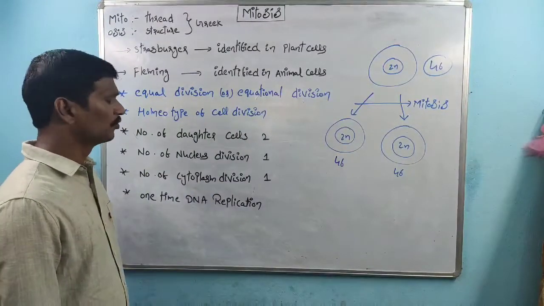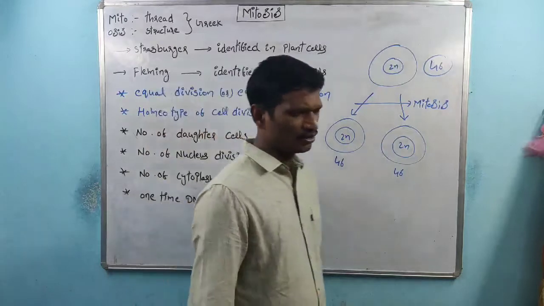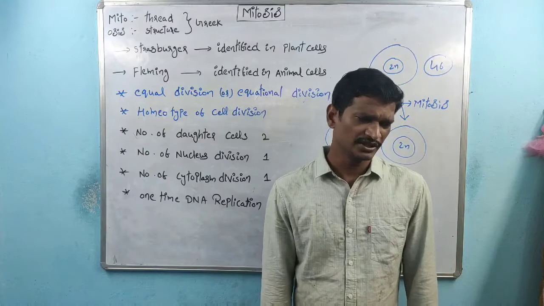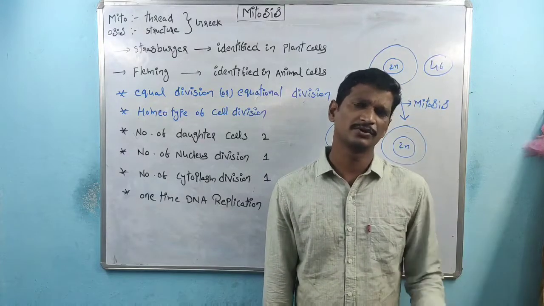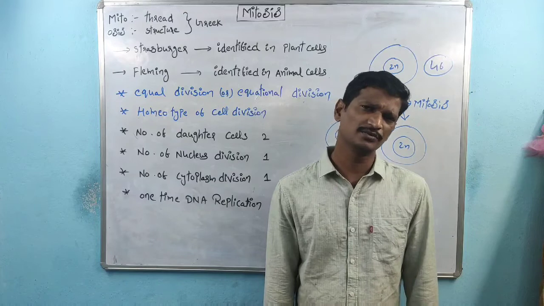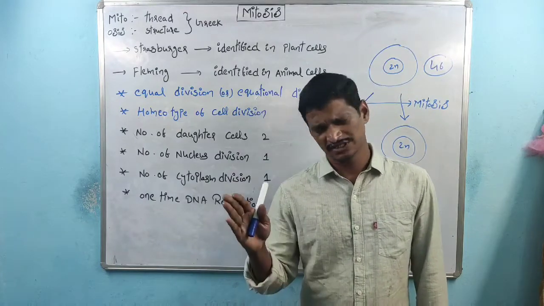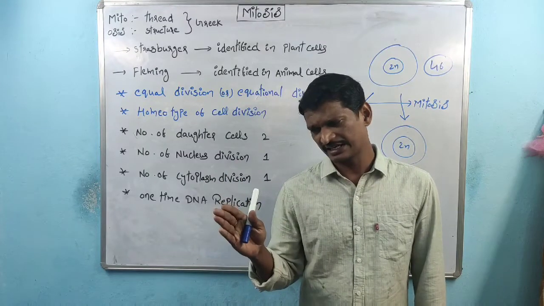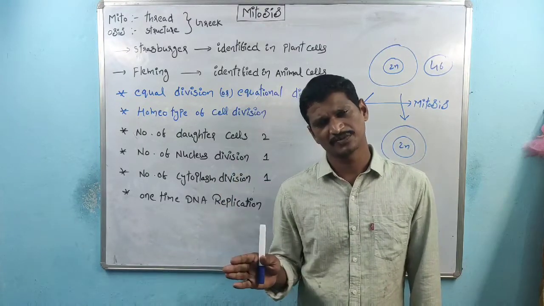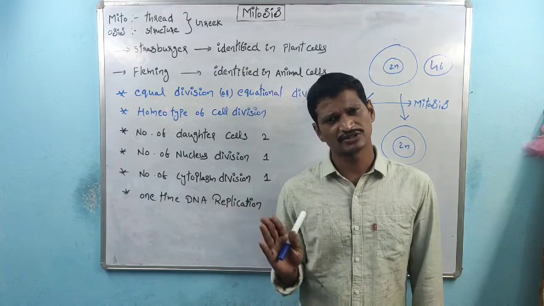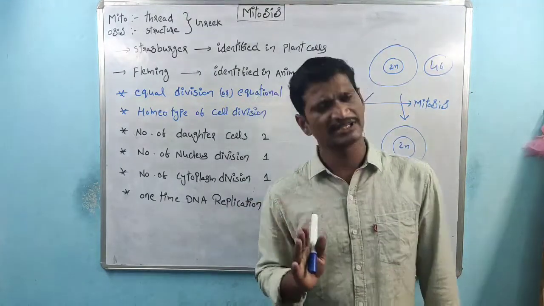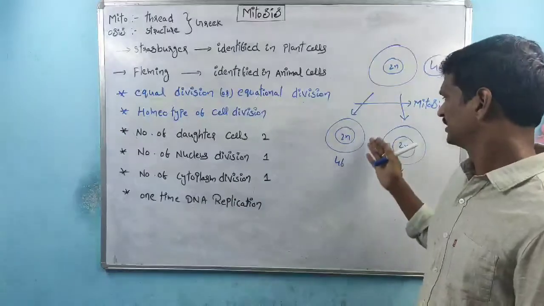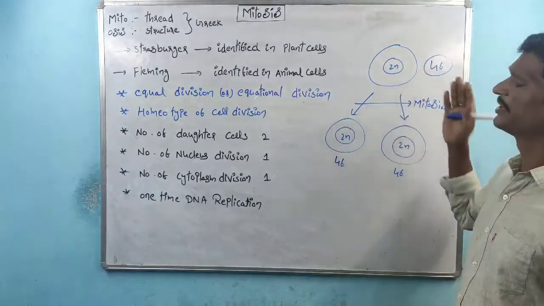This is also called homeotype division. Remember, homeo means same. The same type of daughter cells are produced, which are identical. By the mitosis process, daughter cells are produced from parental cells.